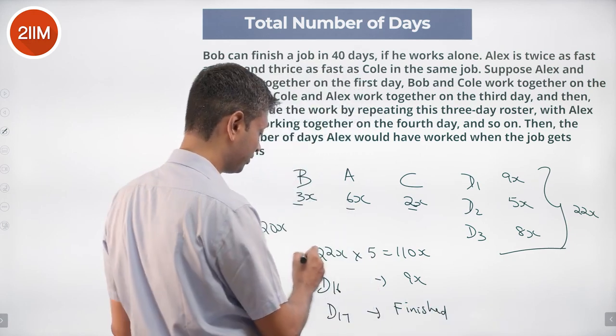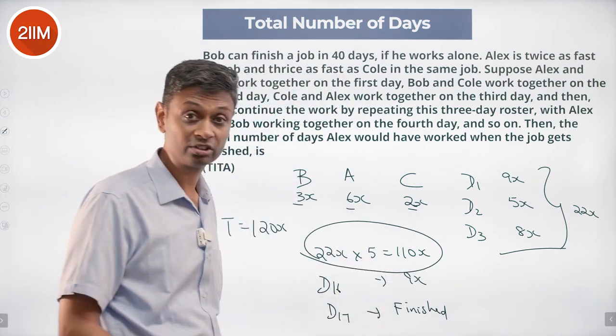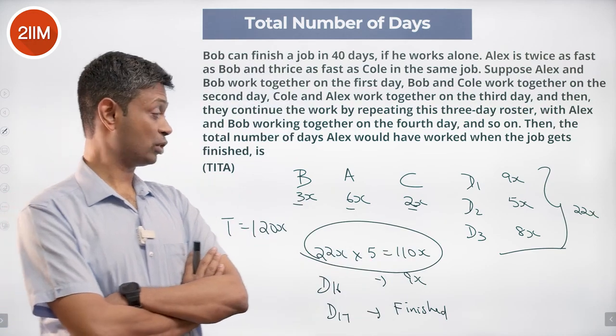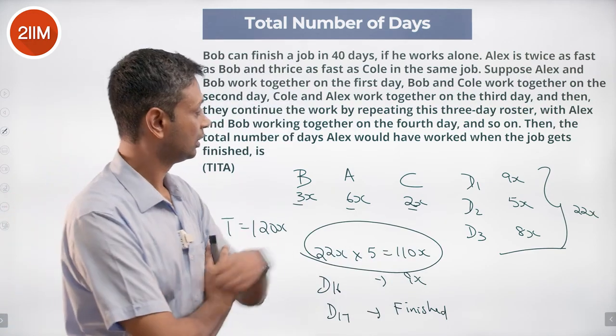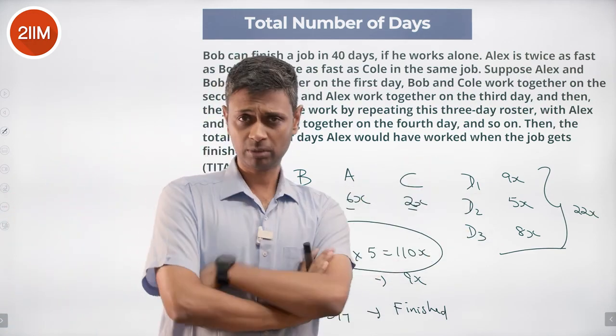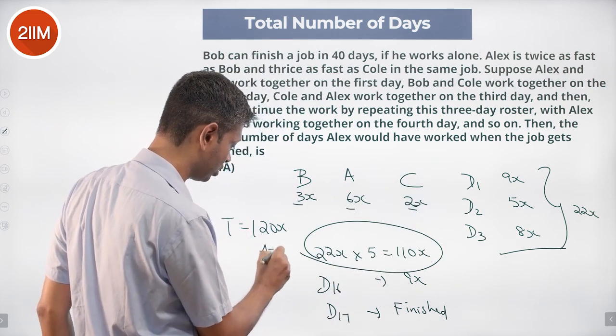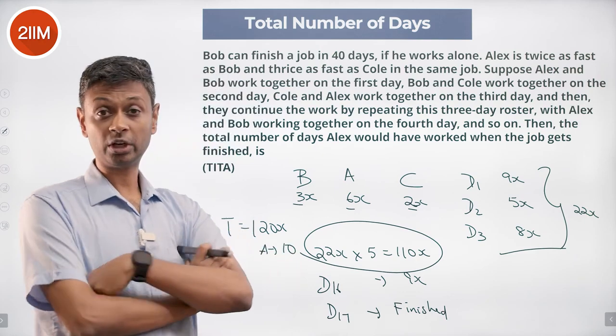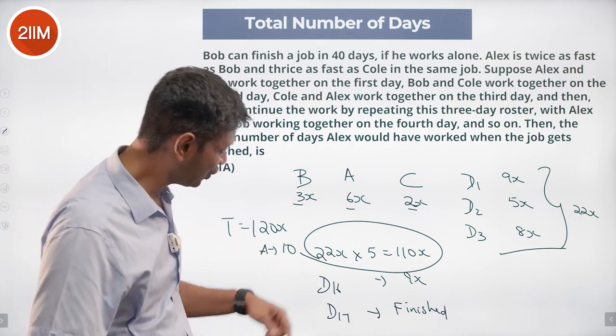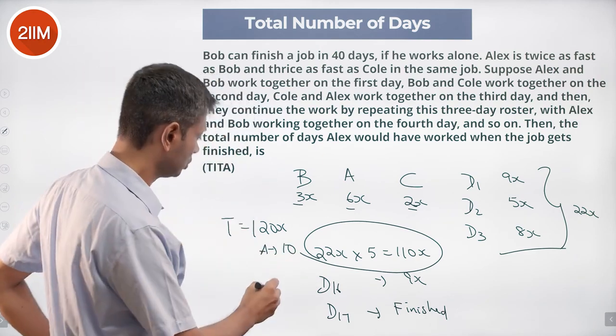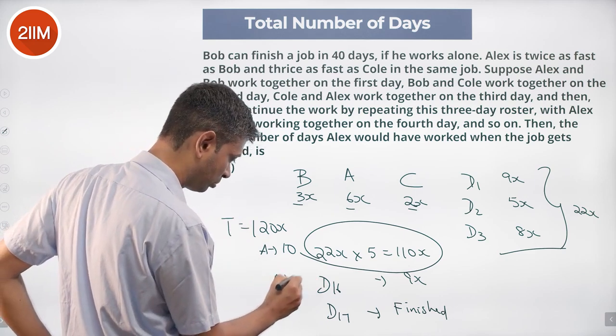So Alex has worked, not 5 days, 10 days, in 5 full cycles. In each cycle he works 2 days. A and B, B and C, C and A completely. So in these 5 cycles, Alex has worked 10 days, Bob has worked 10 days, Cole has worked 10 days. And then day 16, Alex and Bob work. So again, Alex gets 1 more day.